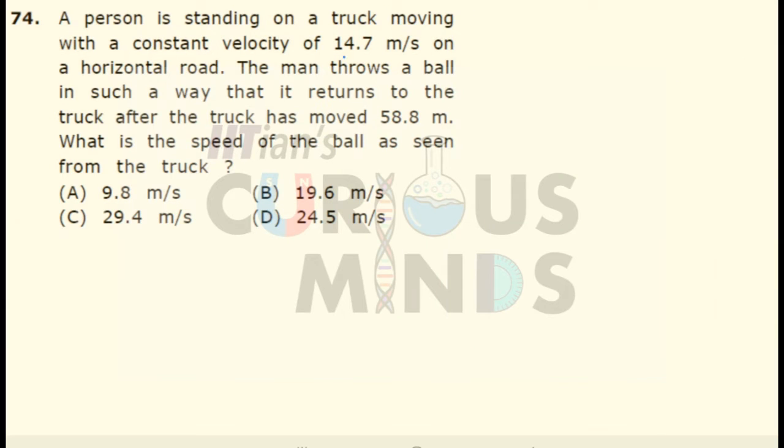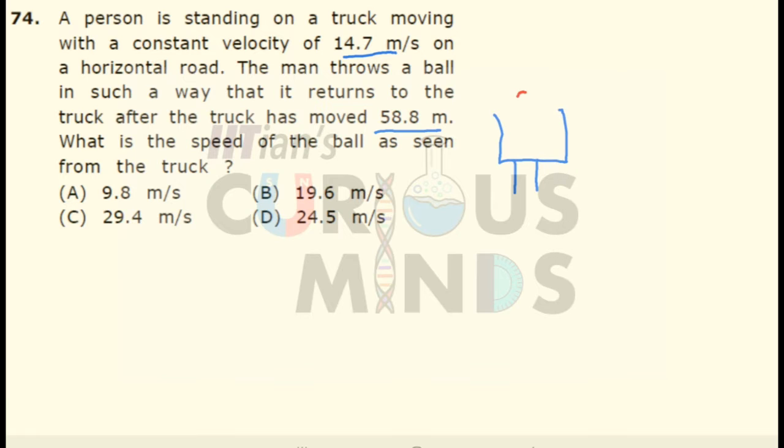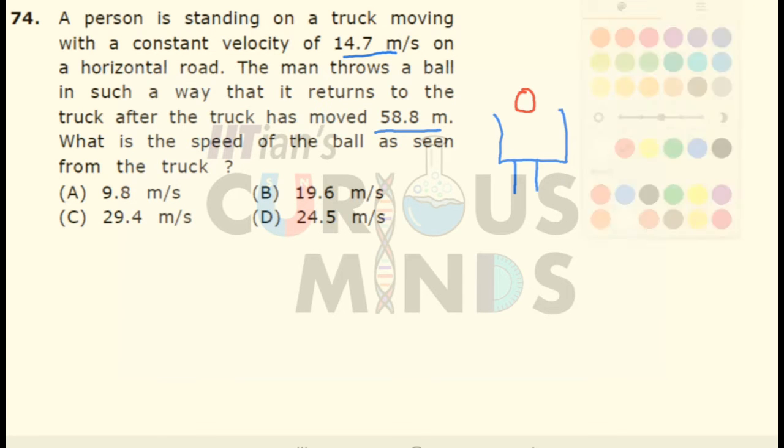A person is standing on a truck moving at a constant velocity of 14.7 meter per second on the horizontal road. The man throws a ball in such a way that the ball returns to the truck after traveling 58.8 meters.